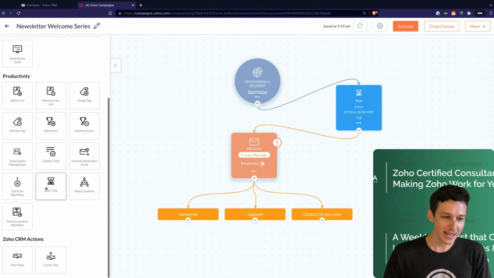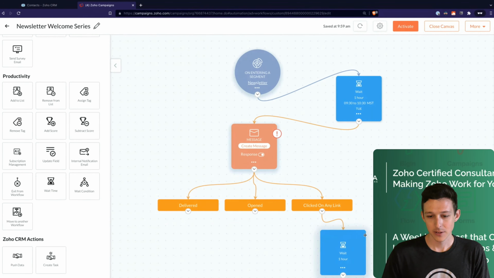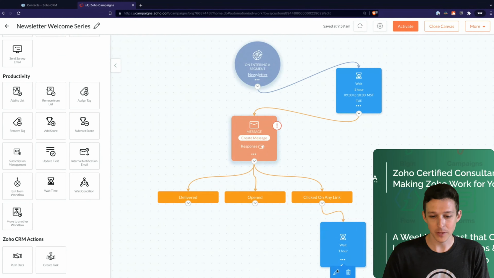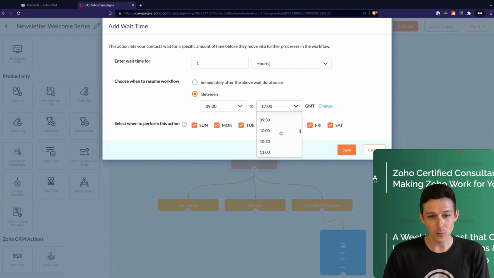But in this case, we'll add some kind of wait. Again, it might be a similar scenario where we want to wait for a certain time of day, a certain day of the week, right? Maybe in this case, we want to say they received that. We're cool with this sending any day of the week as long as it's between 9 and 10.